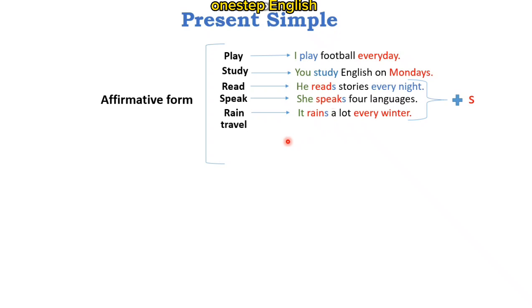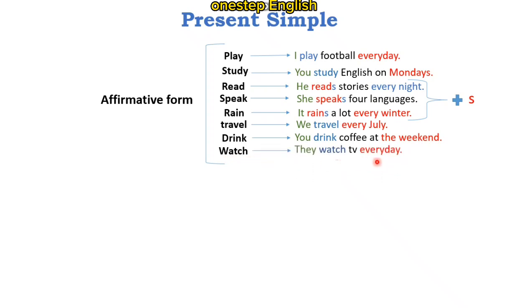Okay, so now let's move to the next verb, travel. We travel every July. Drink. You drink coffee at the weekend. Watch. They watch TV every day. So from all these examples, we can understand that in he, she, it, we add s.